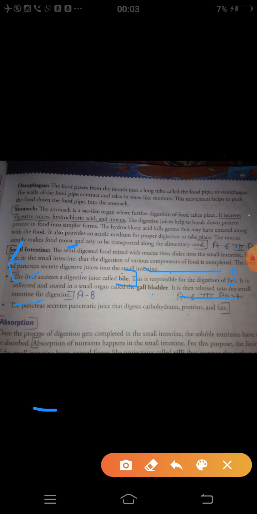Next, the pancreas. The pancreas secretes pancreatic juice that digests carbohydrate, protein and fat. Okay, next we will talk about absorption.